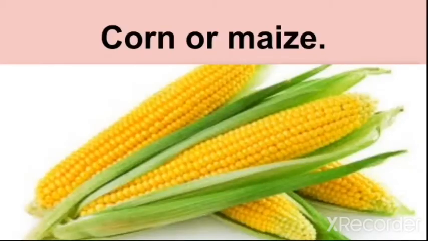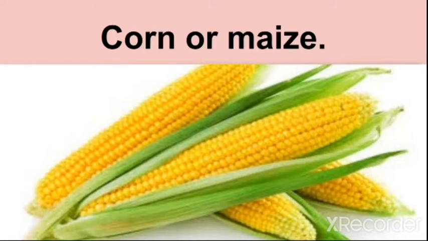Now we're going to look at some examples. The first one we have here is corn. Corn is also known as maize. You can see the picture of the corn here. See how fresh it is. So this is one type of food crops.